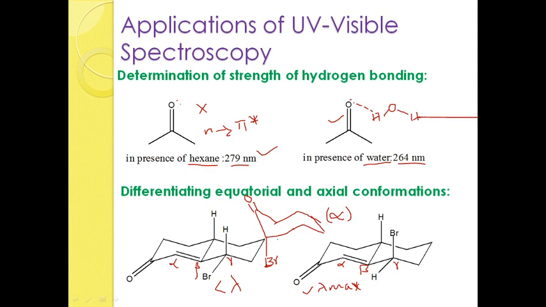By this you can differentiate both conformations. The conformer showing higher lambda max is the axial conformer, and the conformer showing lower lambda max is the equatorial conformer. This is the way of distinction between equatorial and axial conformers.